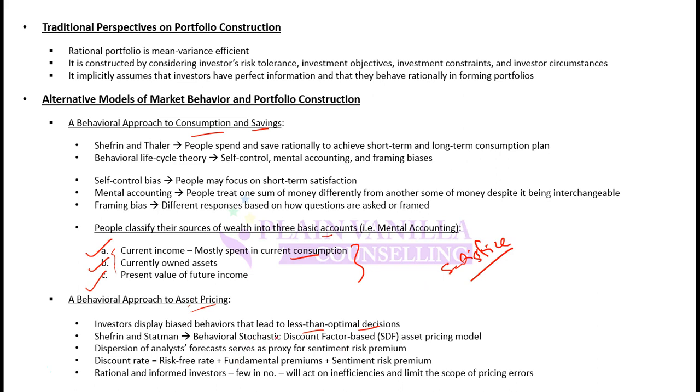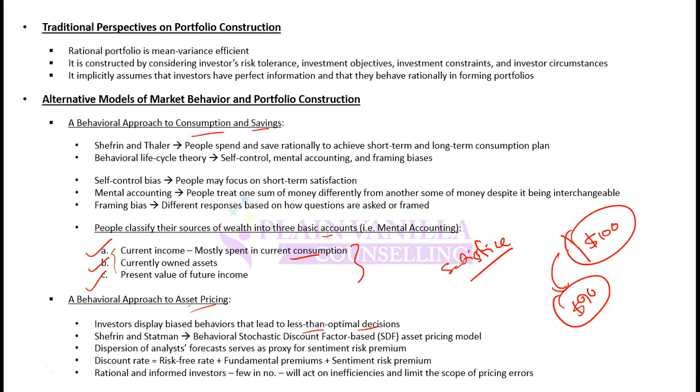Shefrin and Statman gave a stochastic discount factor based asset pricing model. This discount factor based asset pricing model says that there should be a certain discount for the behavior of the investor. So for example, if the asset price is $100, but you know that investors will perceive this stock as having $90 value, then some discount needs to be applied.